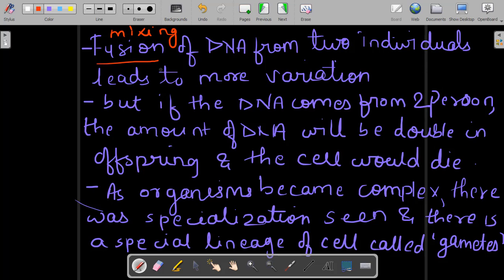I mix my and my husband's DNA, so my daughter or my son will have more difference when you compare my son or my daughter to me and my son or my daughter to my husband. Why? Because there are two different DNAs being mixed together, right?